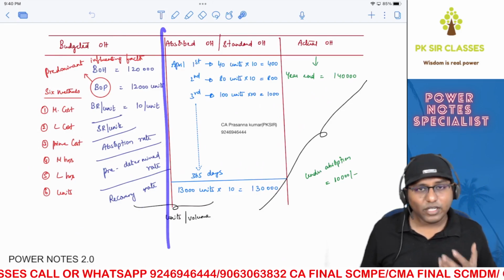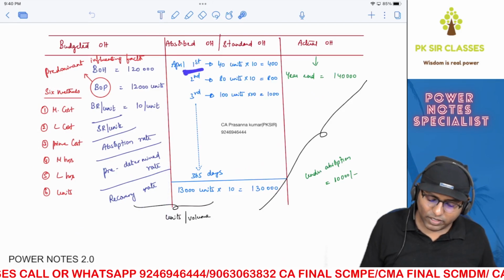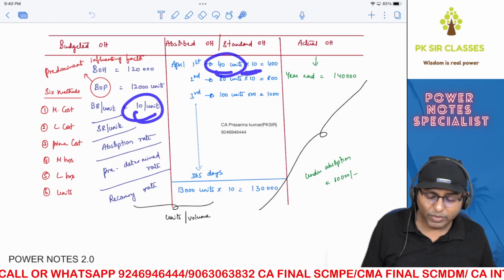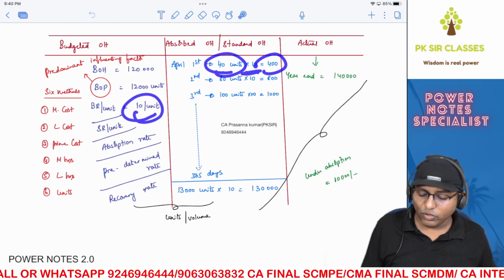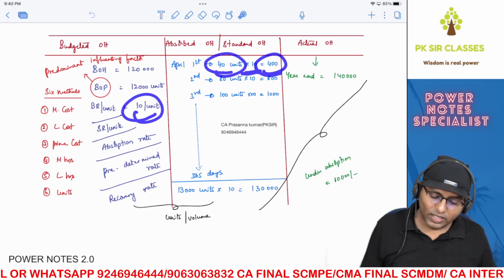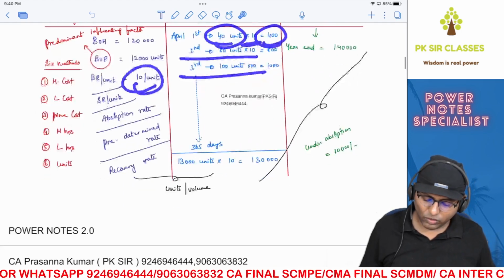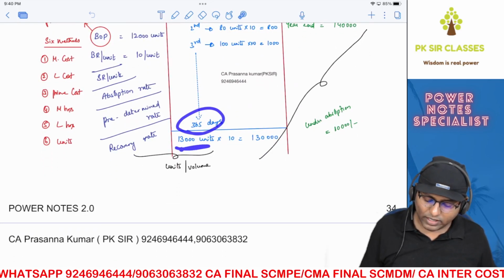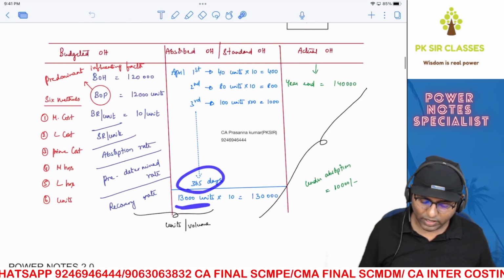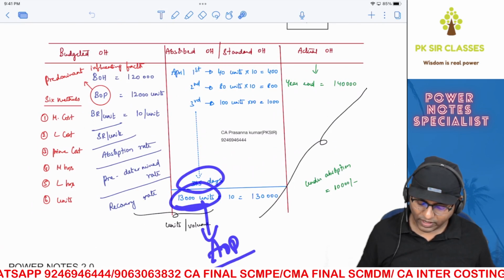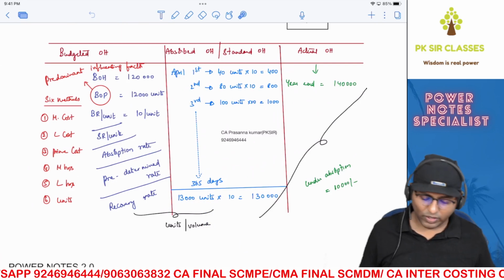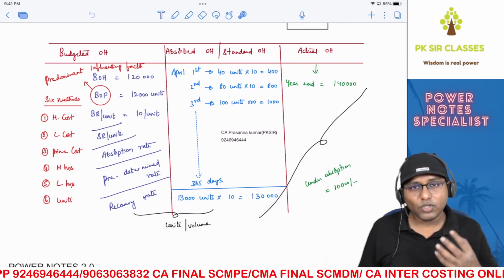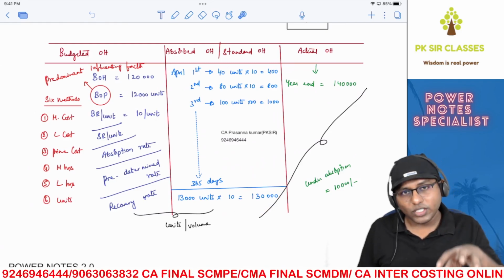So once your financial year starts, on April 1st, let's say you have manufactured 40 units. Already you have your absorption rate, which is 10 rupees. So you absorb 10 rupees per unit. So you have absorbed 400 on day 1. Same logic applies to day 2, day 3, so long it goes for 365 days. After 365 days, let's say you have actually manufactured 13,000 units. This is your actual output. You have absorbed 10 rupees per unit, which means you have absorbed 1,30,000. Absorbed means what you have debited in costing P&L account.